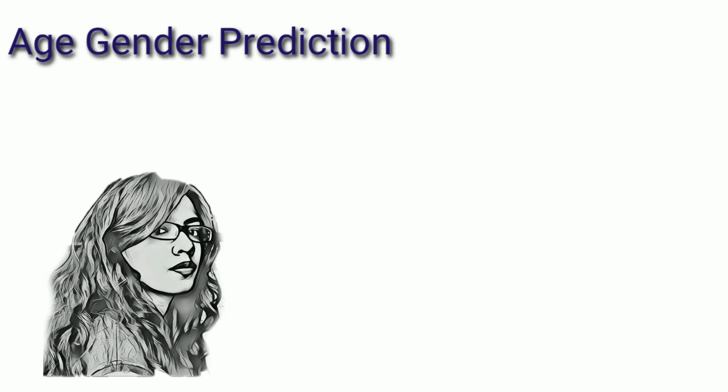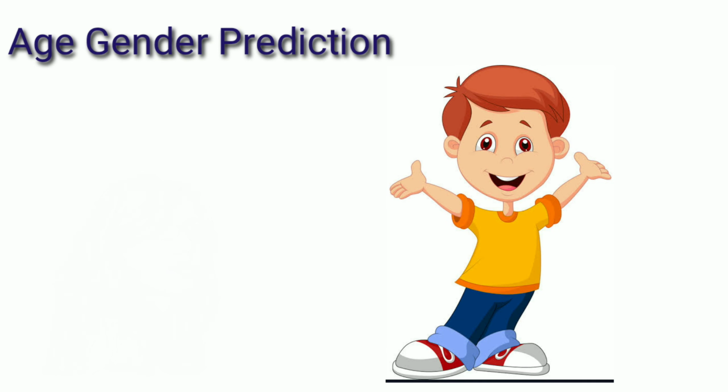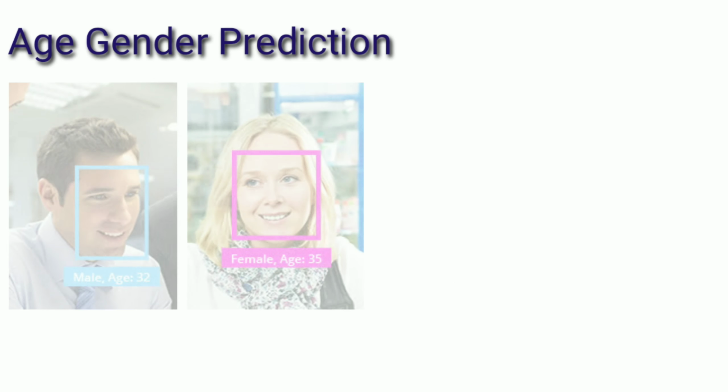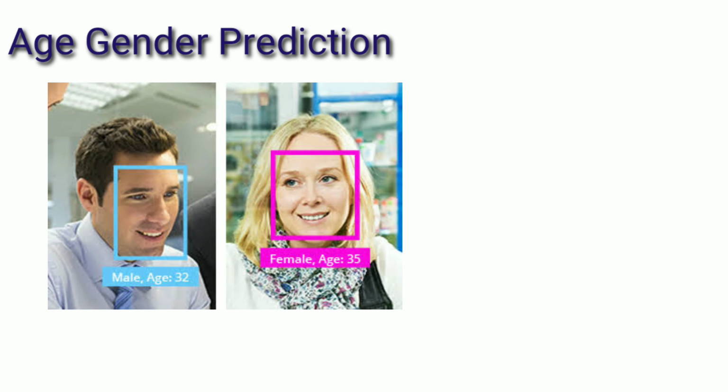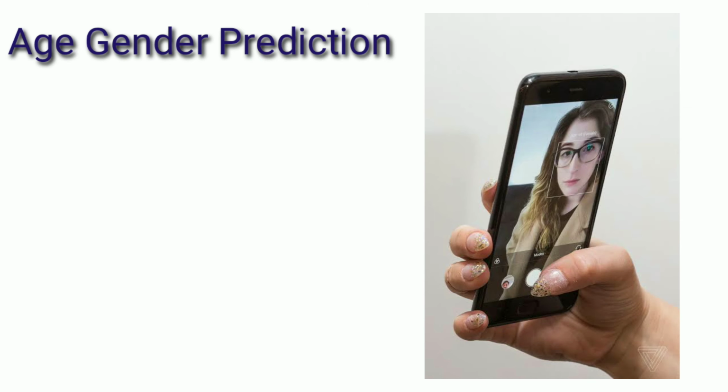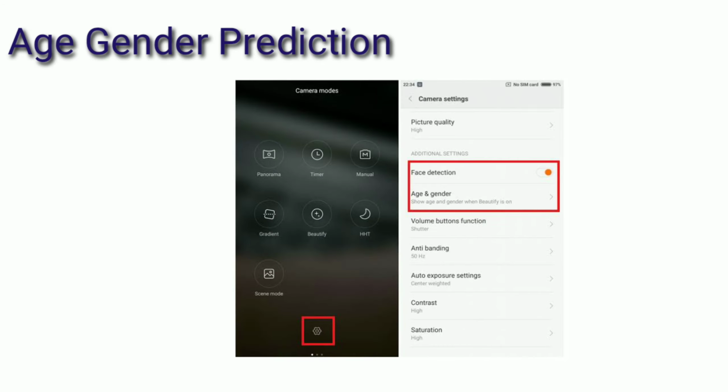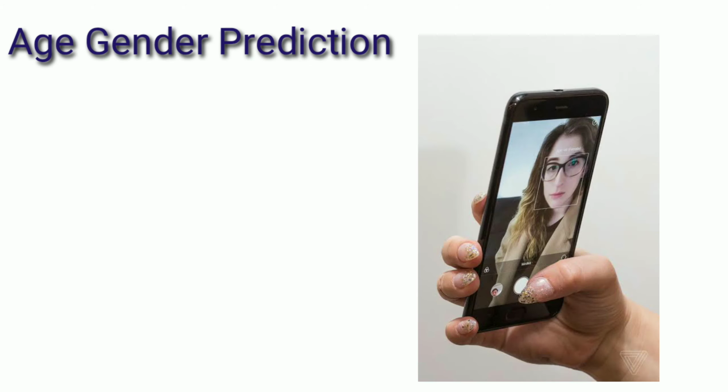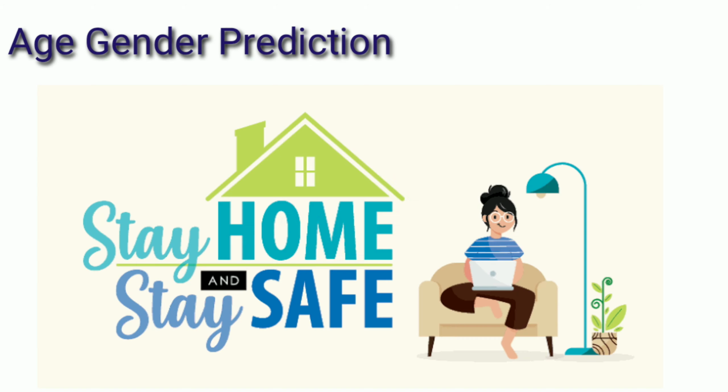Hello, this is Urmi Mahajan. Hope you all are doing well. So, this video is about age gender prediction. In today's generation, we all use smartphones, some of which have age gender prediction. If your phone also has age gender prediction, let us know in the comment section below. So, stay home, keep learning, keep watching, and if you just want to see the output, go to the minute given on the screen.